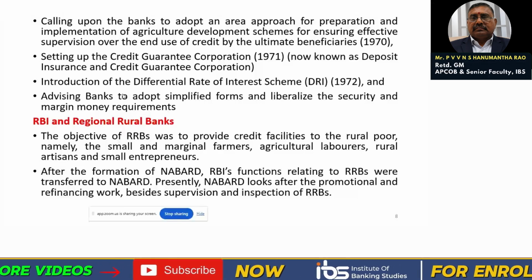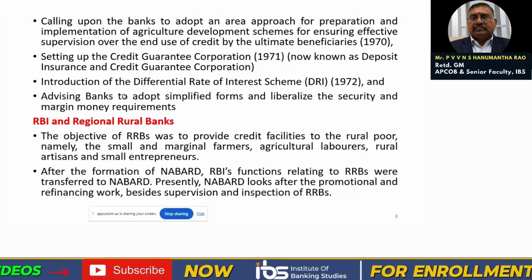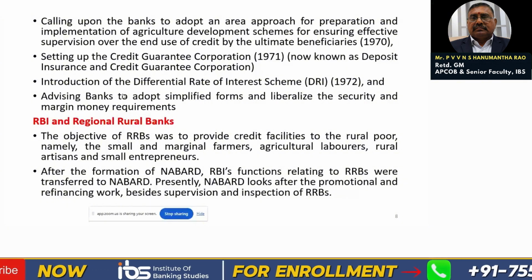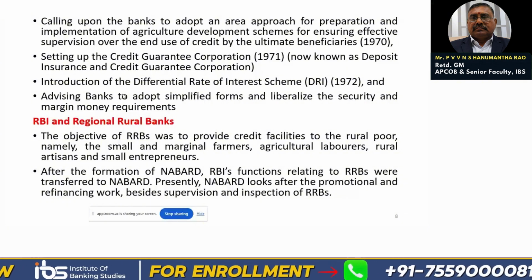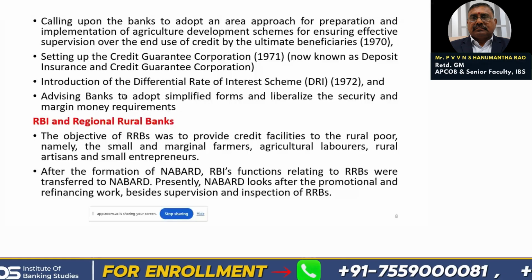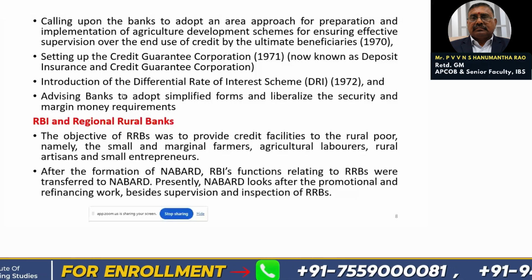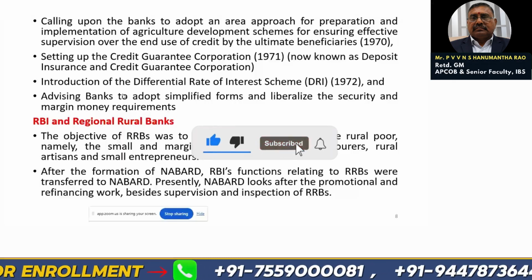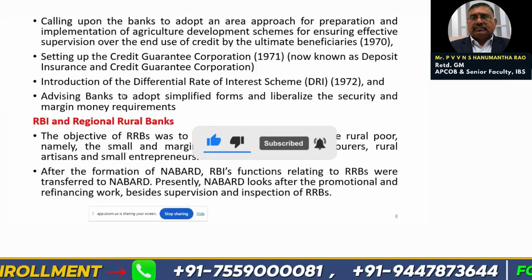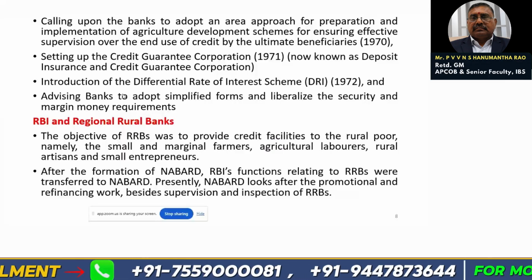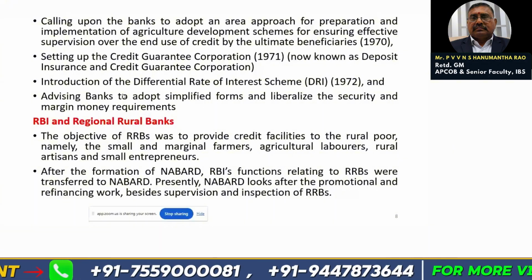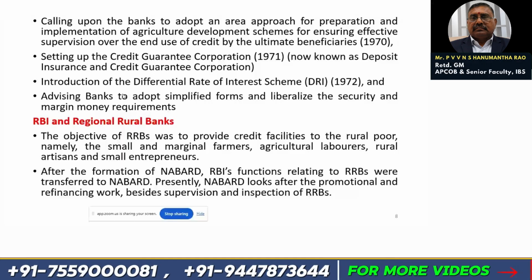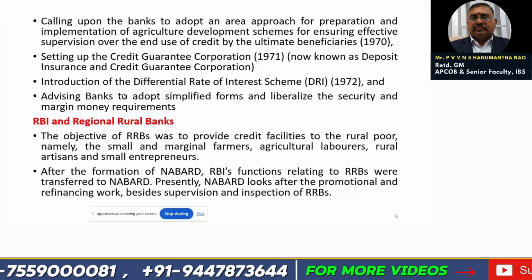Next one is setting up of the Credit Guarantee Corporation, 1971, now known as Deposit Insurance and Credit Guarantee Corporation. Initially, it was Credit Guarantee Corporation only. Afterwards, it was renamed as Deposit Insurance and Credit Guarantee Corporation. Next one is the differential rate of interest scheme, DRI, 1972. Next one is advising banks to adopt simplified forms and to liberalize the security and margin money requirements. So for the development of the rural areas, Reserve Bank of India played a very key role.